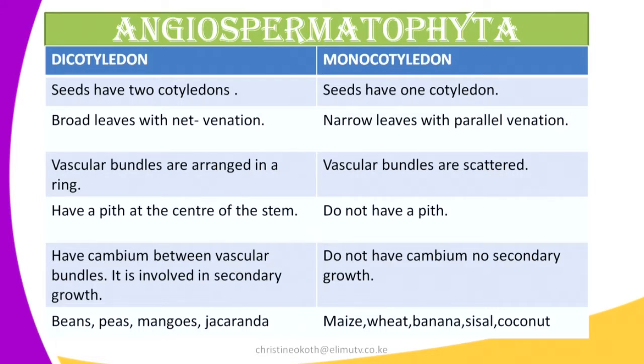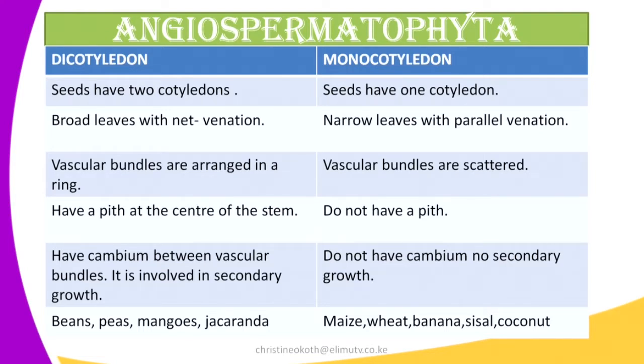So these are the general differences between the dicots and the monocots. We have said that the seeds of dicots are made of 2 cotyledons, whereas in monocots, they are made of 1. In dicots, the leaves are very broad and they have network venation, whereas in monocots, the leaves are very narrow and they are made up of parallel veins.